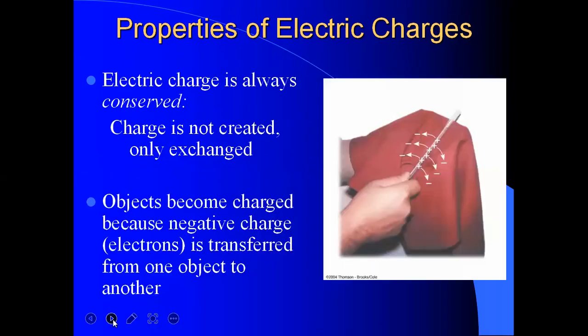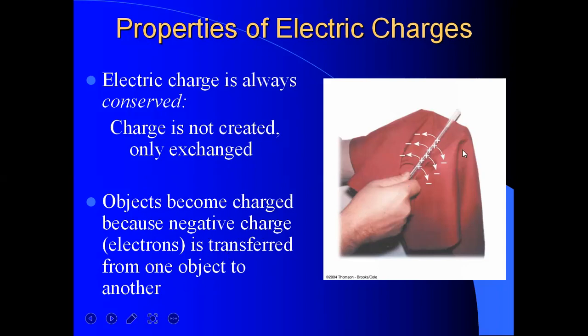Now, properties of electric charge. Electric charge is always conserved. That means charge can never be created or destroyed. So this is the conservation law of charges. Charge is not created, only exchanged. It just changes its position from one substance to another substance, or one object to another object. Now objects become charged because negative charge, that means electrons, is transferred from one object to another.